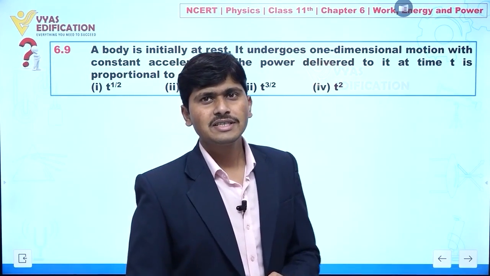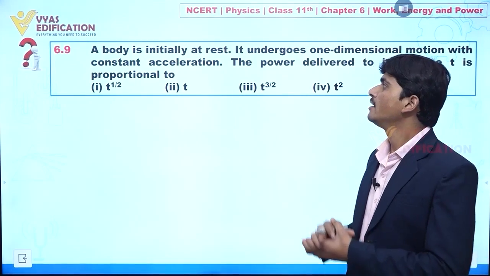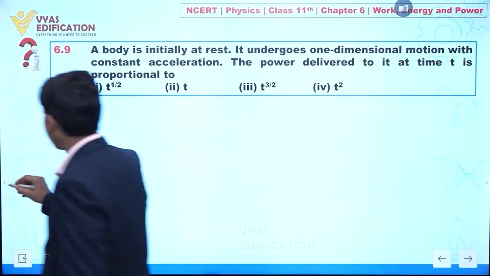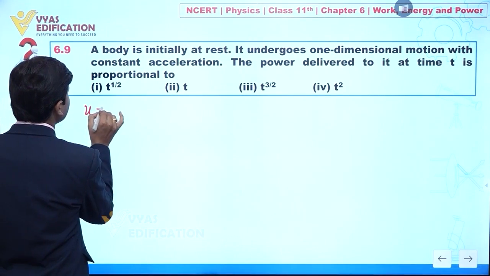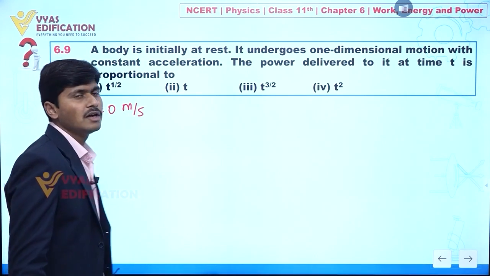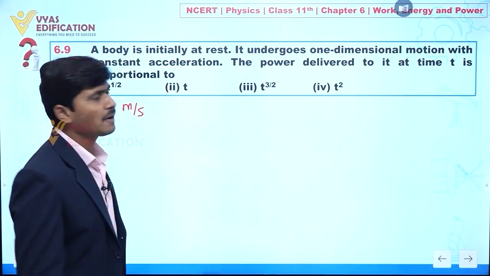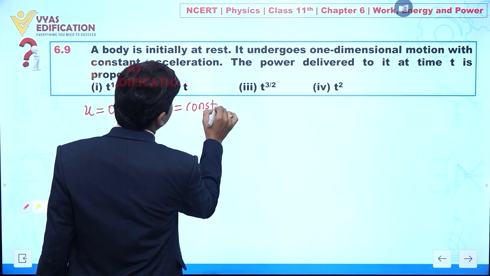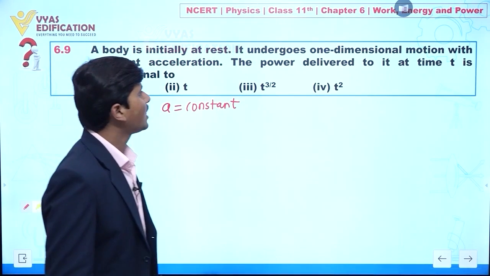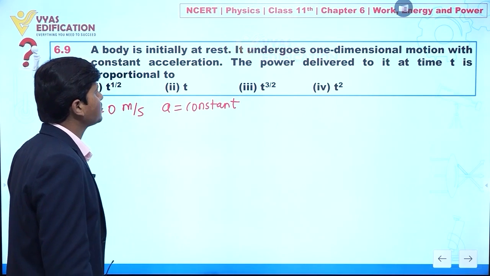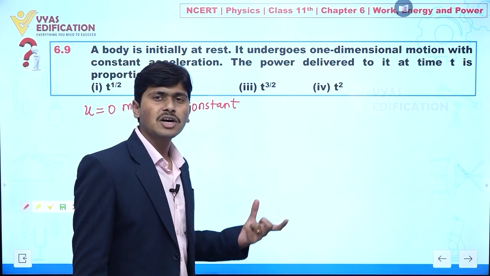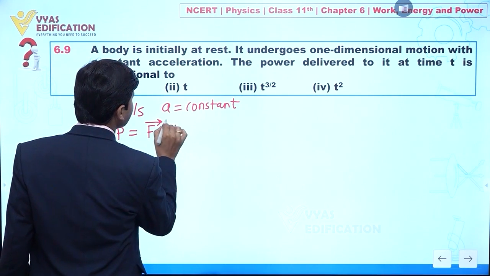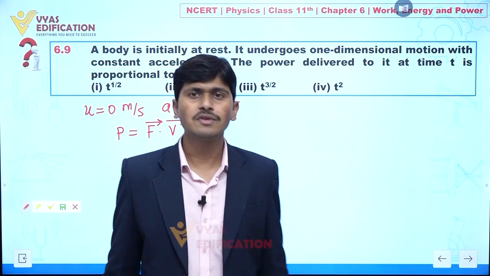Now, dear student, we are going to discuss question number 6.9. In this question, a body is initially at rest, so the initial velocity is 0. It undergoes one-dimensional motion with constant acceleration. Whenever we have constant acceleration, we can apply the equations of motion. Power delivered to it at time t is proportional to what? We know there is a relation between power and force: power is given by the dot product of force and velocity.